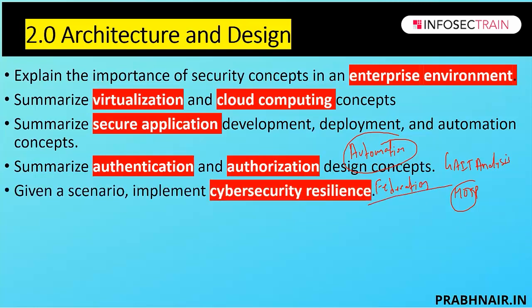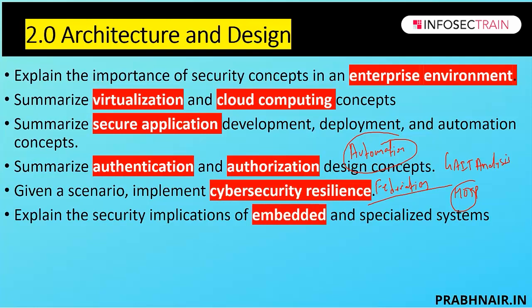Then they talk about cybersecurity resilience, where they give a scenario, talking about redundancies like network interface teaming, load balancers, UPS, power distribution unit. They talk about types of backup, how to take a backup in the cloud, the types of cloud data backups, and non-persistent backup formats like live boot media, revert to known state, high availability, which is achieved by scalability. Then they talk about the diversity of different technologies.